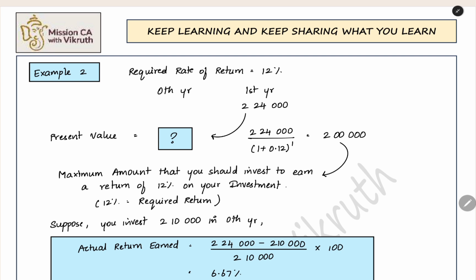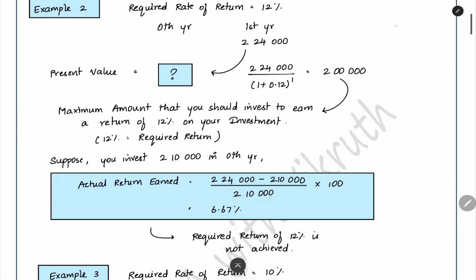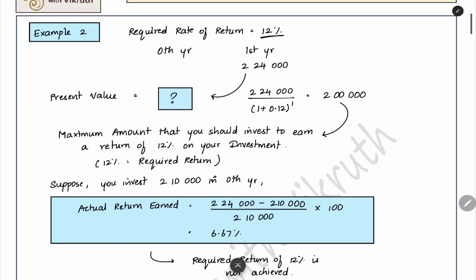Here by doing this, you can find out one thing. If you want 12% return, how much return you want on the amount you are investing, that you have to decide first. And then that future cash flow you are getting. If you want that future cash flow and you also want to earn 12% return, what is the maximum amount that you have to invest? That is the present value which you are getting. If you invest exactly 2 lakh, you will get 12% return when you are getting the cash flow. But this is the present value. You should not invest more than the value today.